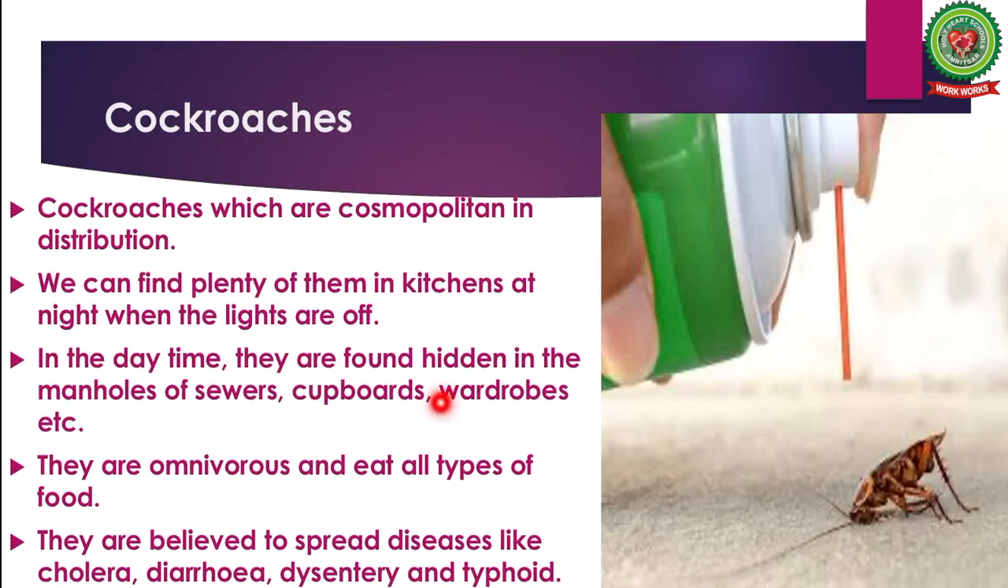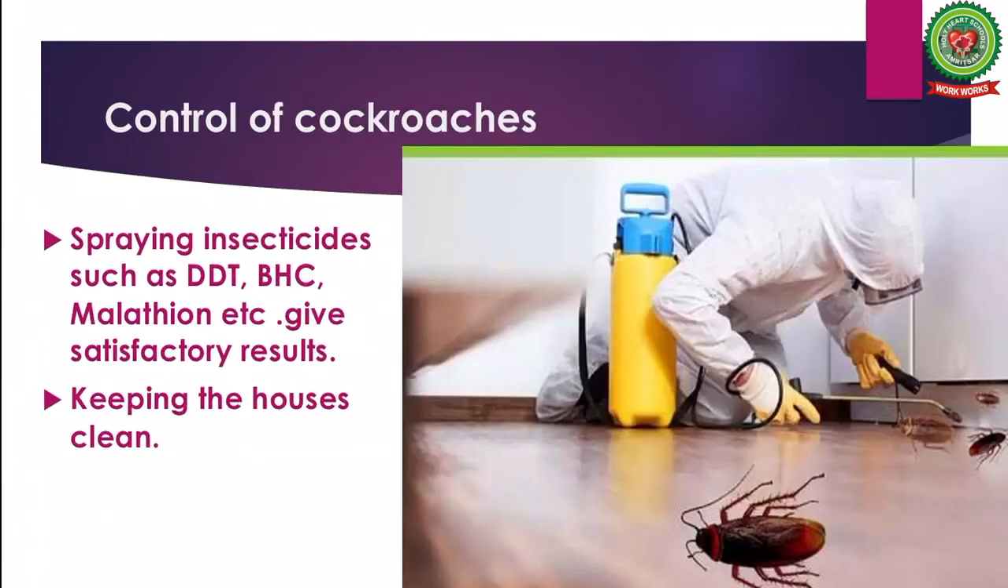Next, cockroaches. Cockroaches are cosmopolitan in distribution. We can find plenty of them in kitchens at night when the lights are off. In the daytime, they are found hidden in the manholes of sewers, cupboards, wardrobes, etc. They are omnivorous and eat all types of foodstuff. They are believed to spread diseases like cholera, diarrhea, dysentery, and typhoid. Control of cockroaches. Spraying insecticides such as DDT, BHC, etc. gives satisfactory results. Second, keeping the houses clean.